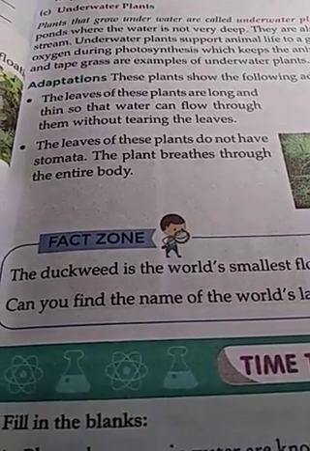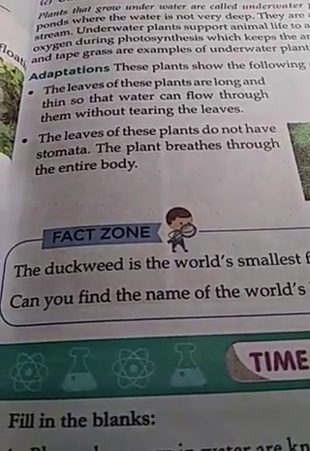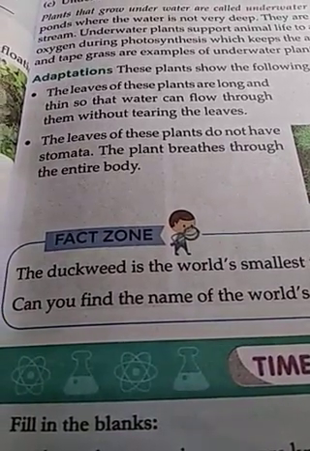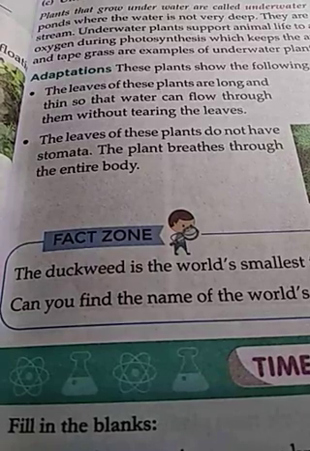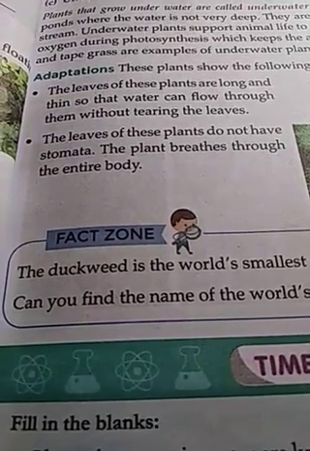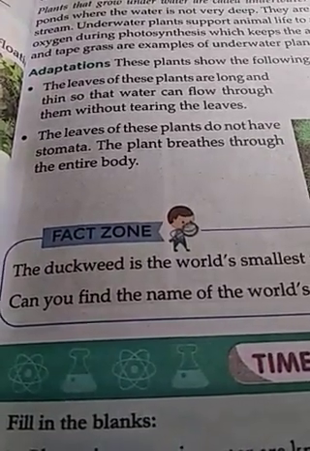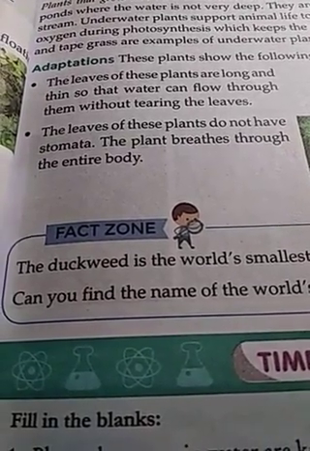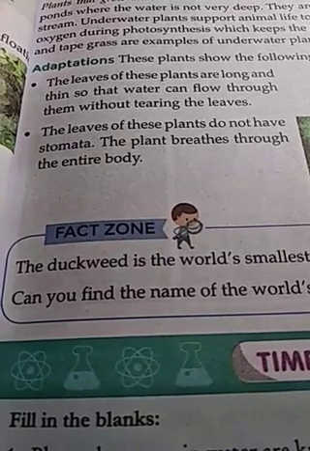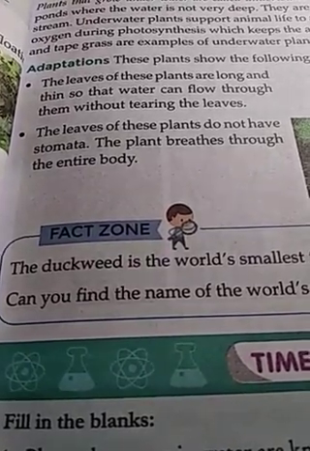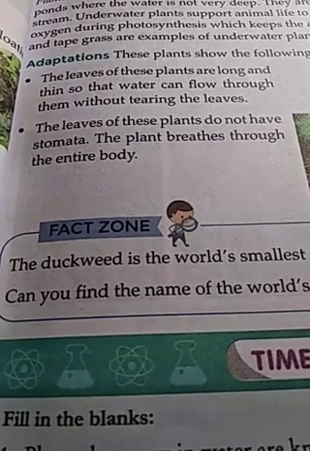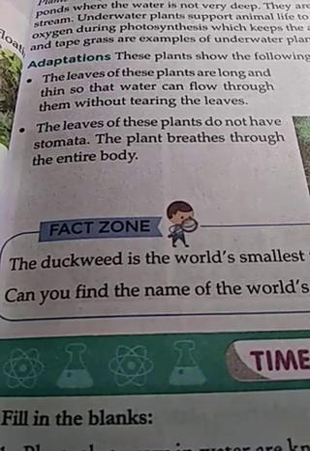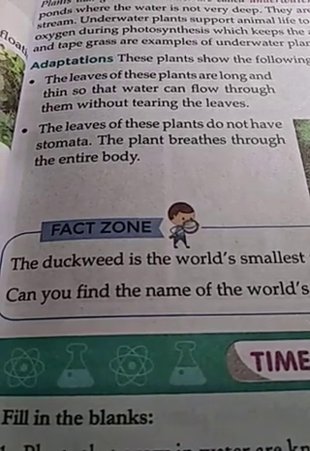And the next one is that the leaves of these plants do not have stomata. The plants breathe through the entire body. In your earlier class, it was taught that stomata are small openings in the leaf used for exchange of gases. Plants also need carbon dioxide, and give out oxygen. Here stomata are absent in these leaves, and the entire body is helpful in breathing, taking in carbon dioxide and giving out oxygen.